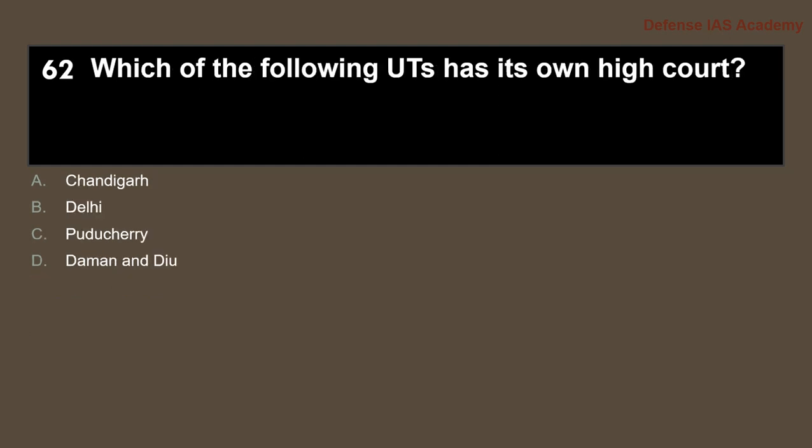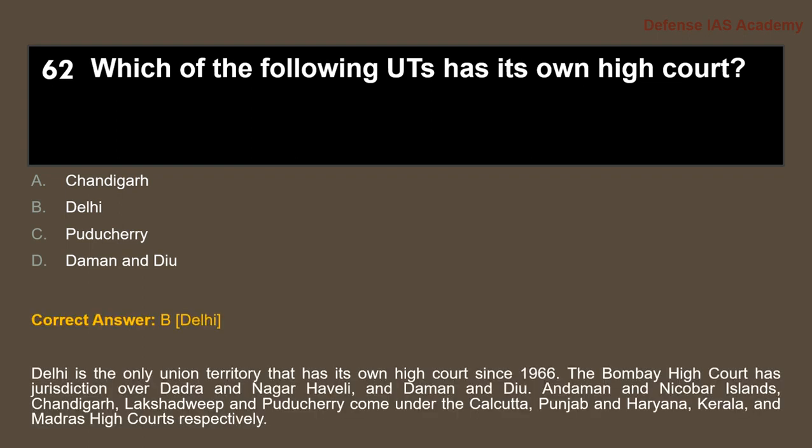Which of the following UTs has its own high court? UT is Union Territory. Which of the following Union Territory has its own high court? Answer is option B, Delhi. Delhi is the only Union Territory that has its own high court since 1966. The Bombay High Court has jurisdiction over Dadra and Nagar Haveli and Daman and Diu. Andaman and Nicobar Islands, Chandigarh, Lakshadweep and Puducherry come under the Calcutta, Punjab and Haryana, Kerala and Madras High Courts respectively.